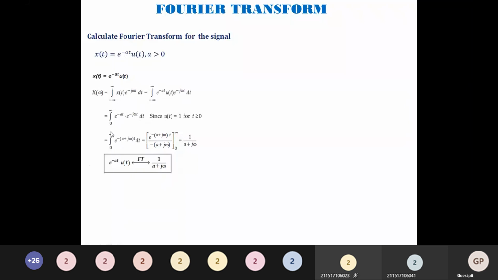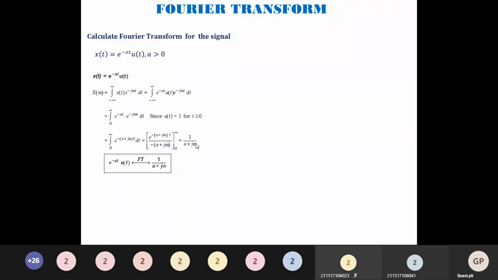We know that integration of e power at is e power at divided by a. So I will be having e power minus a plus j omega into t divided by minus of a plus j omega, lower limit 0, upper limit infinity. Upper limit e power minus infinity is 0. Lower limit e power 0 is 1. For the negative lower limit, minus into minus will become plus, 1 over a plus j omega. So always remember e power minus at u of t, the Fourier transform is 1 divided by a plus j omega.